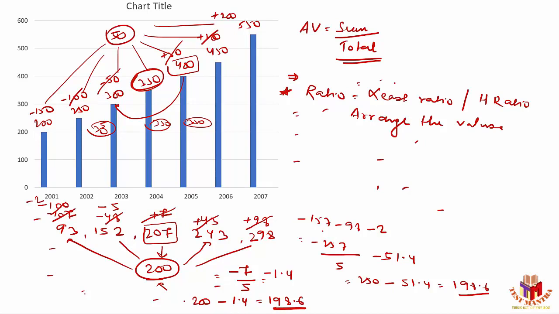But there are a few things you can also keep in mind here. Here the numbers are easy: 200, 250, 300, 350, 400, 450 and 550 are the numbers available. The numbers are easy, so it is very easy for you to calculate. But suppose instead of these numbers, I had given you the parameter as 97, then double of that, let's consider 194, and some other values. It is very difficult for you to work on the ratios, or some more weird numbers.